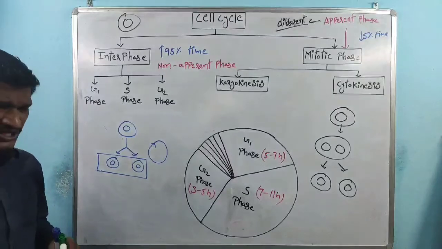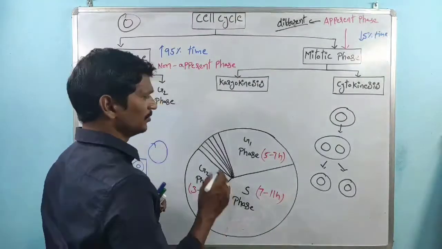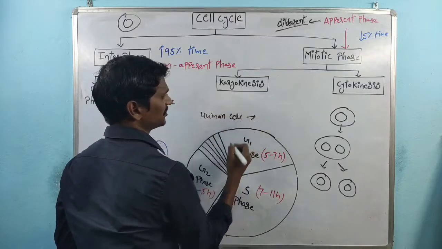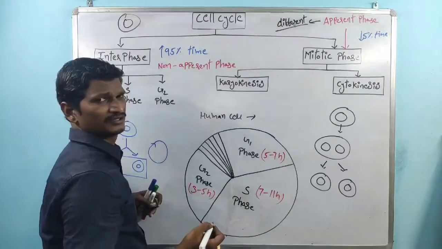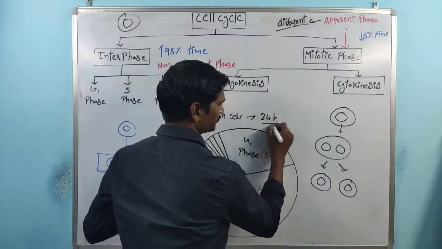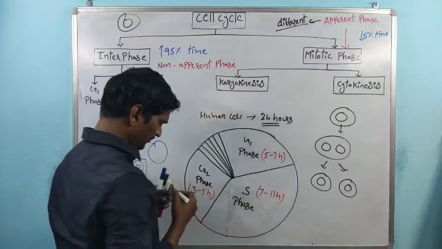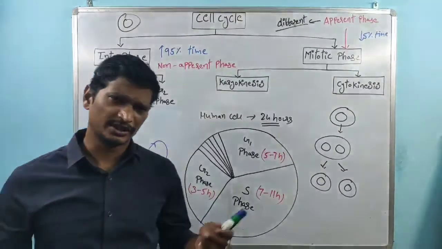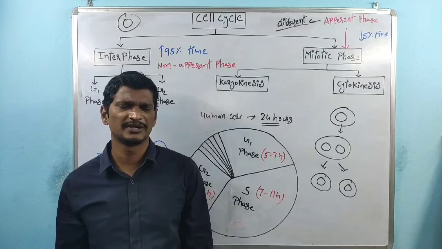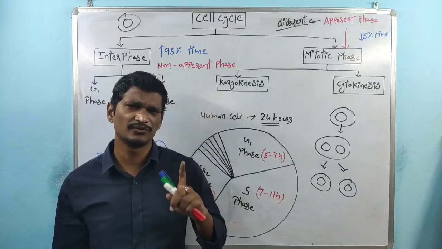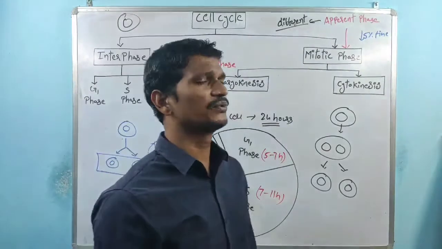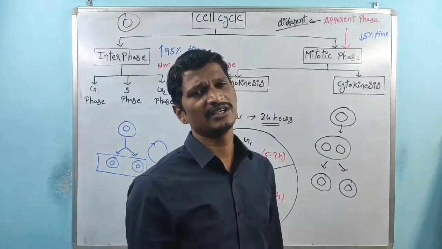And remember, during the cell division process, one of the best examples is the human cell. We are discussing the human cell, right? The human cell, for the completion of the cell division, requires 24 hours. Within human body cells, maybe the skin cell, maybe the heart cell, maybe the liver cell, for the completion of one cell cycle, 24 hours are required.